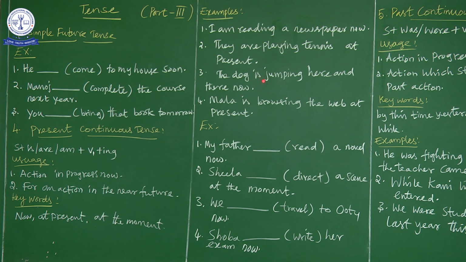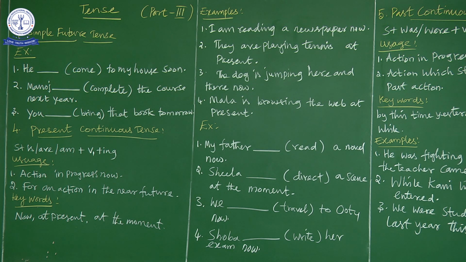And you see here I used is. Why have I used is? Because it is a singular form. So in the first sentence I used am for I. The next I used are for they. Since they is plural form, we use are. And dog is a singular form, so I used is. Okay. So the sentence structure is subject plus is or are or am. Is is for singular, are is for plural, and am is for I.